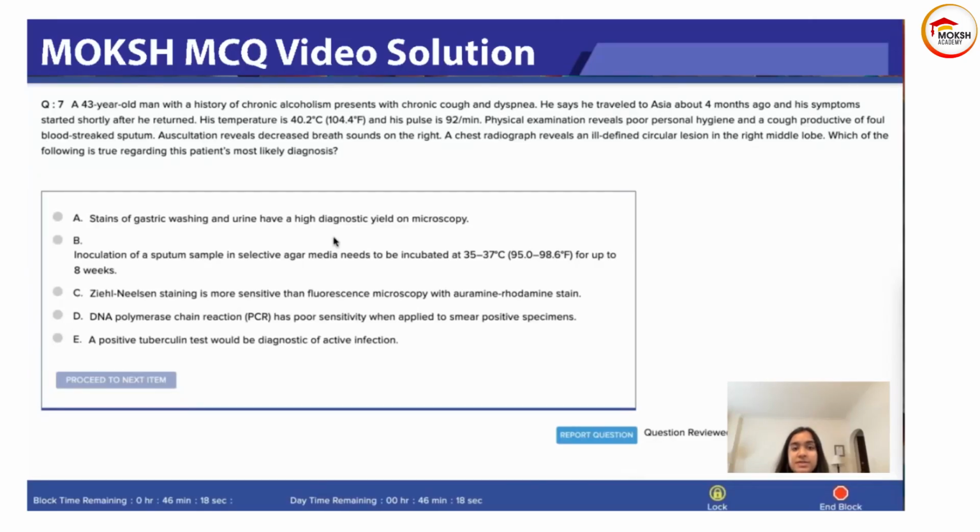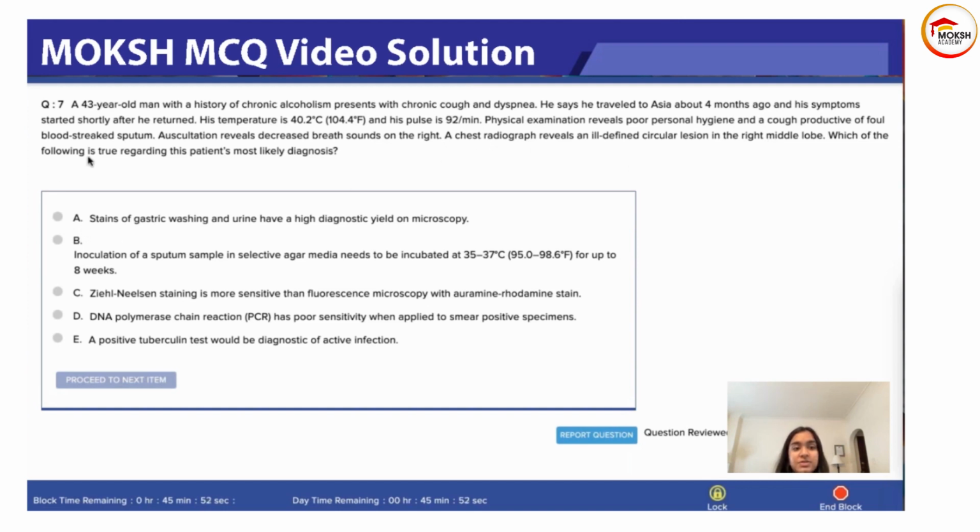43-year-old man with a history of chronic alcoholism presents with chronic cough and dyspnea. He says that he traveled to Asia about 4 months ago and his symptoms started shortly after his return. His temperature is 104.4, his pulse is 92, physical exam reveals poor personal hygiene and cough productive of foul blood-streaked sputum. Auscultation reveals decreased breath sounds on the right. A chest radiograph reveals an ill-defined circular lesion in the right middle lobe.